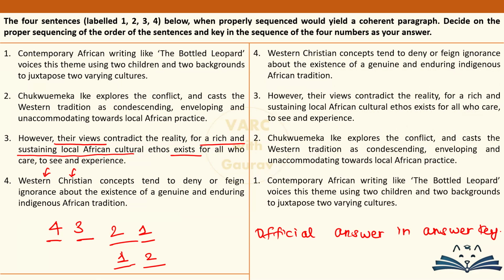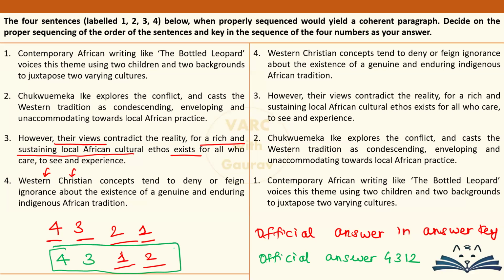Then obviously people raised objections. You are allowed to raise objections. So thankfully, this is one question where CAT accepted the objection and changed the official answer. After the objection, the official answer was changed to 4312. 4312. This was the official answer recognized afterwards. Okay, so keep that in mind, and even I went ahead with 4312 only. Thankfully, got it right later on.